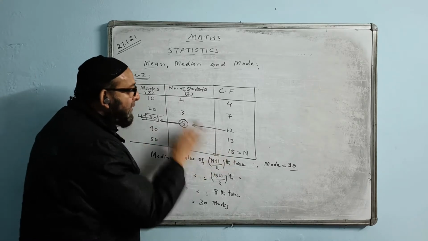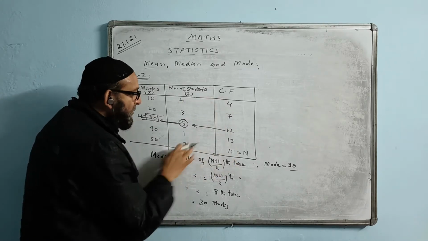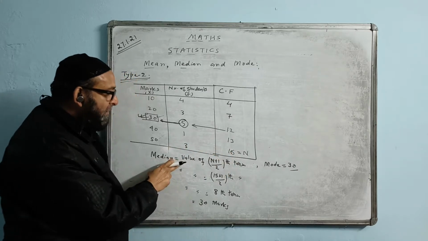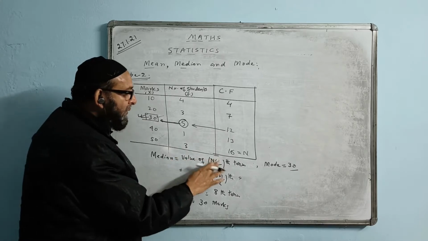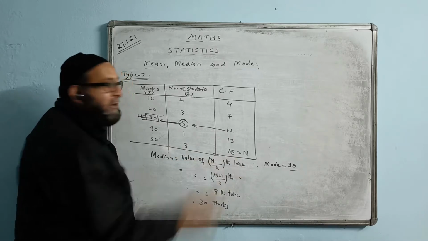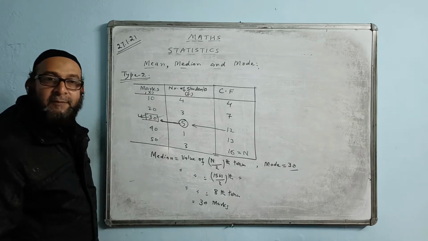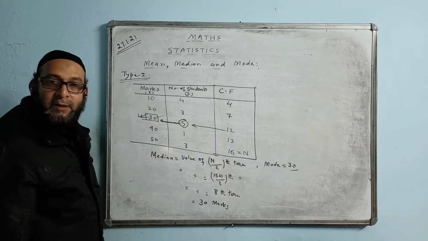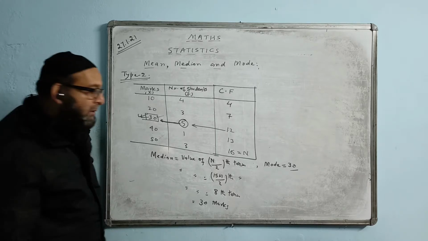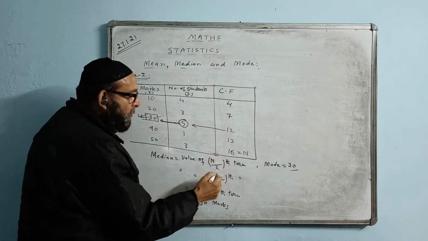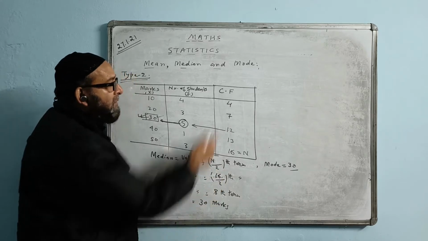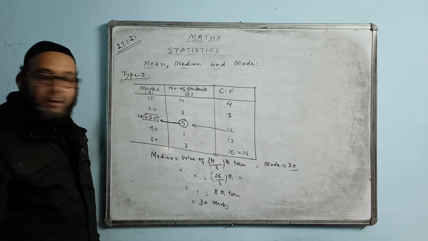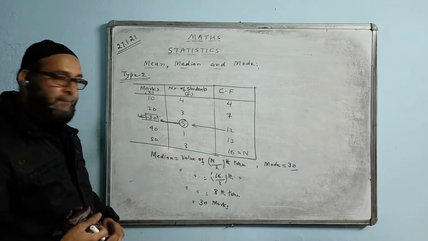By chance, the value of n after finding this way, suppose if this number is 3, then the answer will become 16 here. Here the formula will change. Now what formula do we write? Value of n by 2 term. This time we will not do plus 1 because this number is already divisible by 2. So I write n by 2 term. That means 16 by 2. The answer will again come 8. What is the value of the 8th term here? The same answer will come. The answer normally does not change. But here the formula will change.